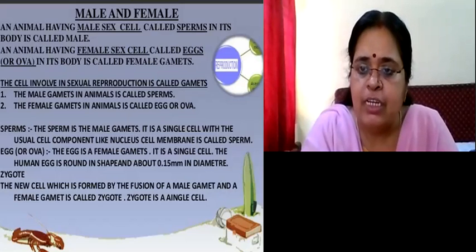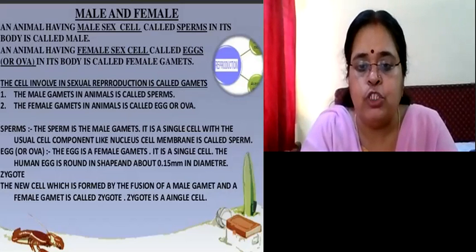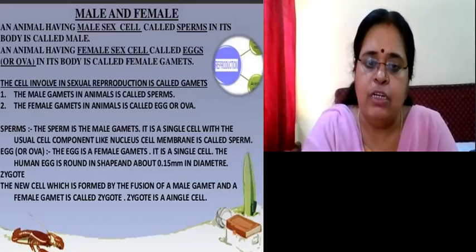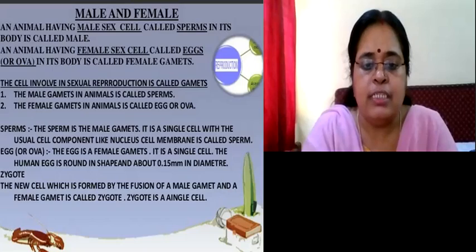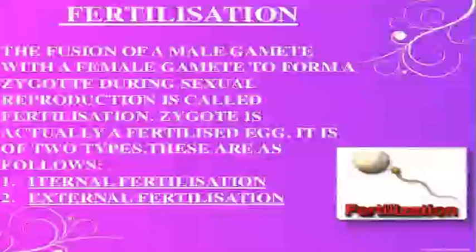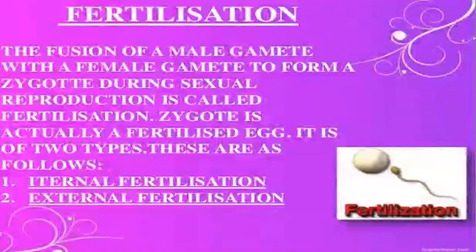And what is a zygote? The cell that is formed by the fusion of the male gamete and the female gamete is called the zygote. Zygote is also a single cell. Now we learned about fertilization. What is fertilization? It is a fusion of the male gamete with the female gamete. And what does it form? It forms a zygote. During sexual reproduction only, the formation of zygote takes place. It is called fertilization. Zygote means fertilized egg.